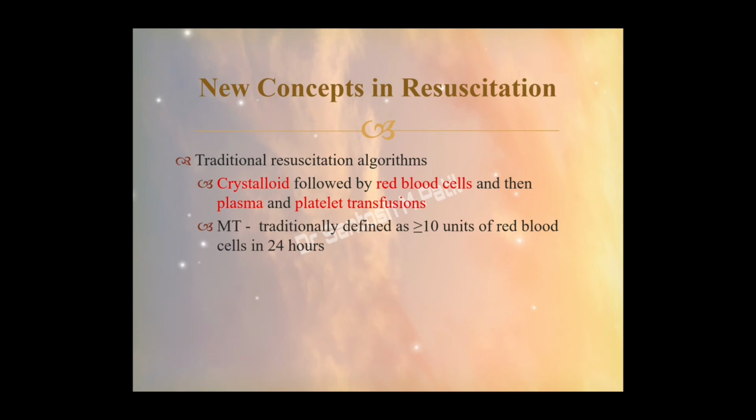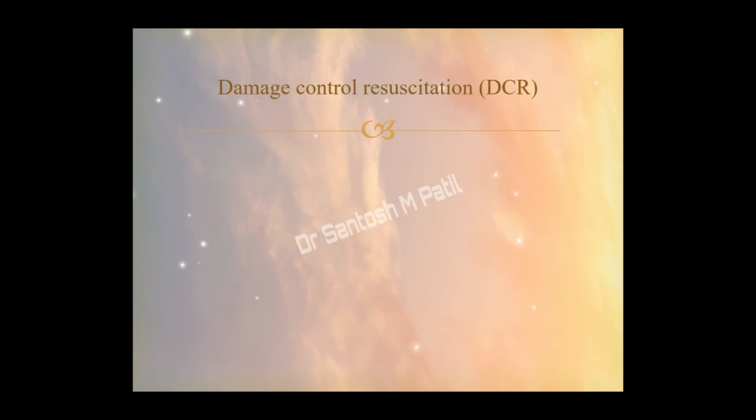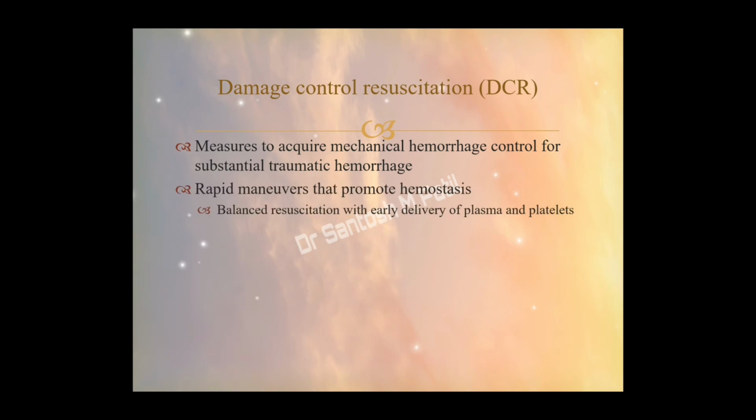These were the traditional algorithms, which have now been replaced mainly by damage control resuscitation. It is a technique where there is mechanical hemorrhage control. Important is to stop the hemorrhage. The principle here being, the more hemorrhage takes place, the more resuscitation, we infuse more crystalloids, and the patient will have a dilutional coagulopathy. So trauma-induced coagulopathy is one of the deadly complications, usually in a patient with trauma-induced hemorrhage. To stop that, immediate damage control resuscitation has to be started, with rapid maneuvers that promote hemostasis. So the patient should not develop coagulopathy.